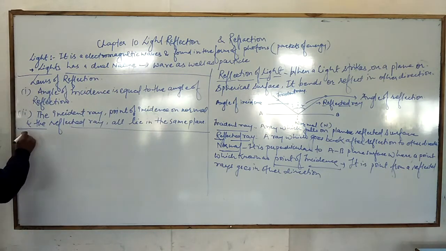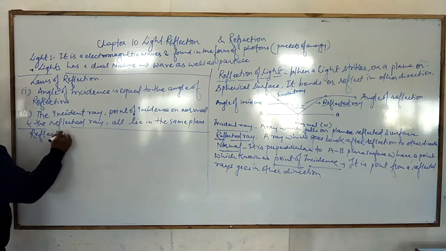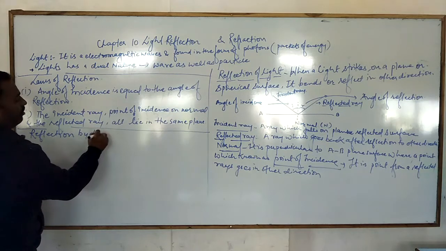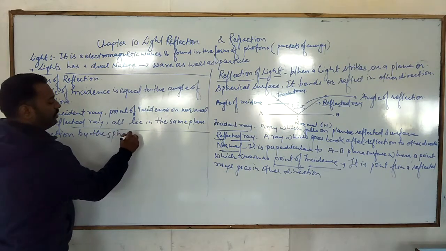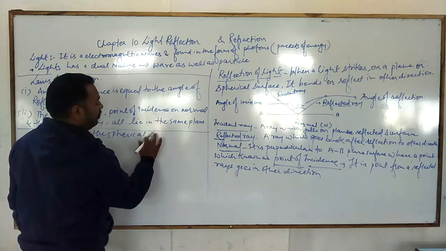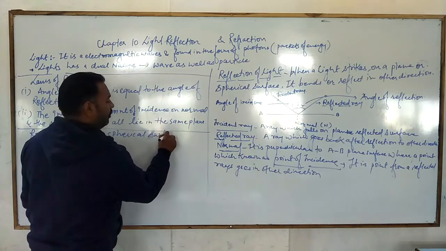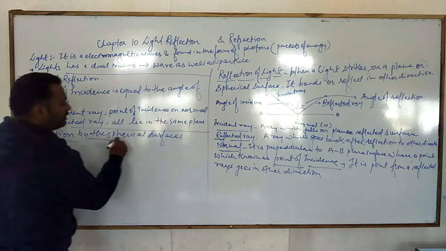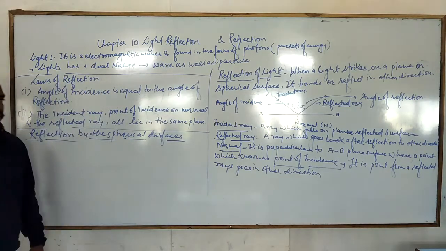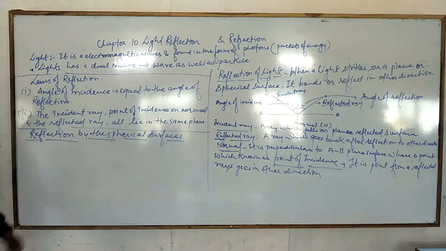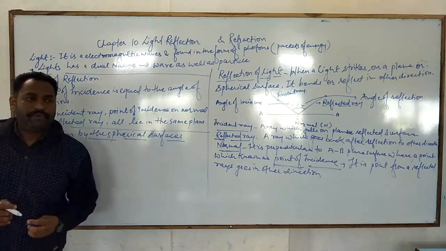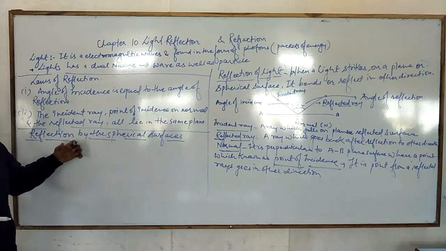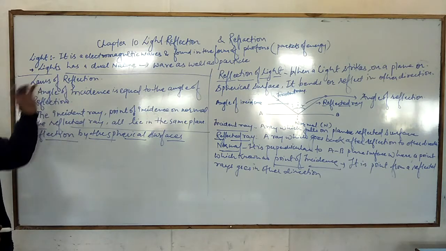Now we will start the reflection by the spherical surfaces. Okay, the actual surfaces of reflection are the spherical surfaces, as in the lens also and the mirror also. But first we will study the mirror only, and then we will start the lens. And before that, we have to once again remember and memorize these whole things.